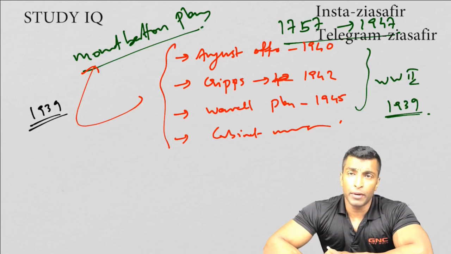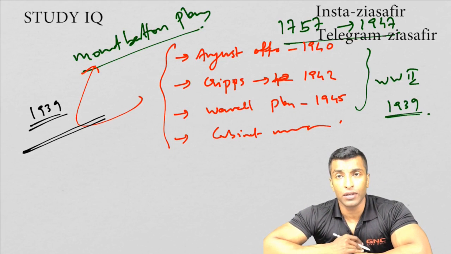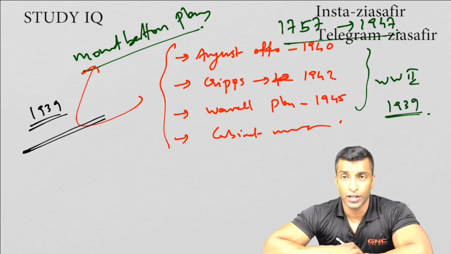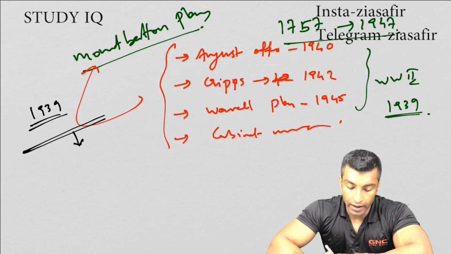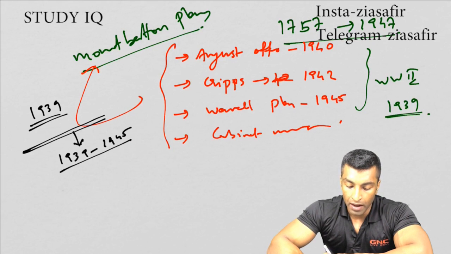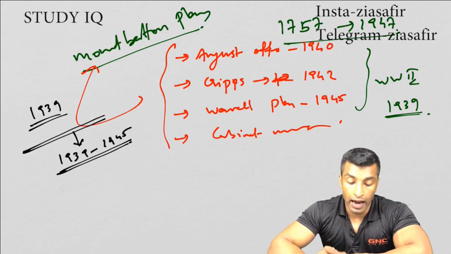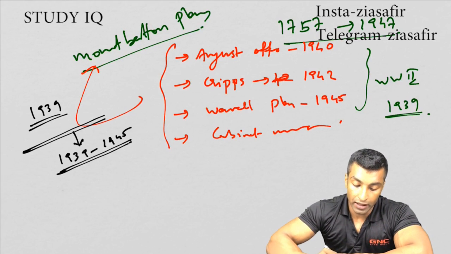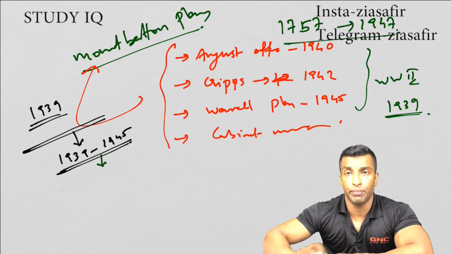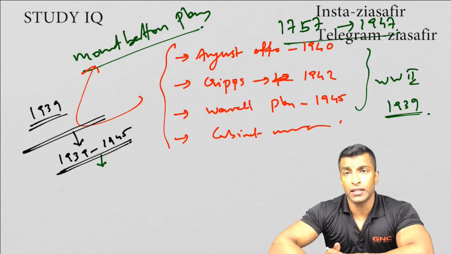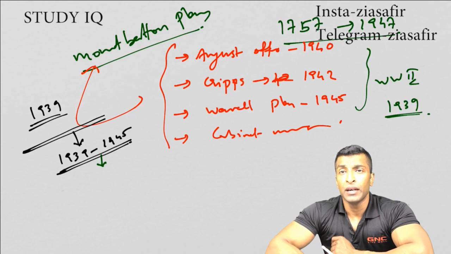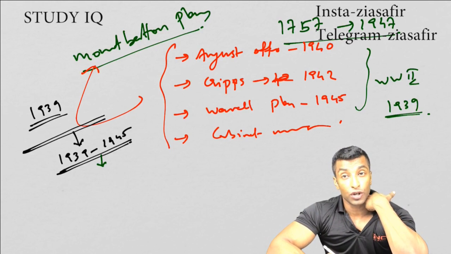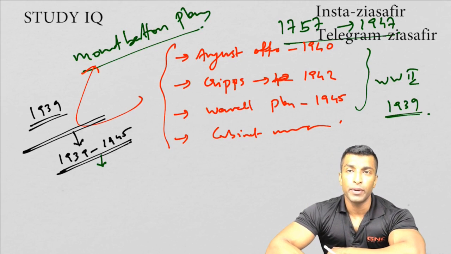But the British government rejected this. They ignored this resolution which was passed in Wardha session. And now the war is starting, 1939 to 1945, it is going on. In the first 9 months itself, the British started facing major setbacks. Germany managed to capture France, Belgium and Holland. So the British understood that this war is not going to be a short-term war. This will be a long-term war.